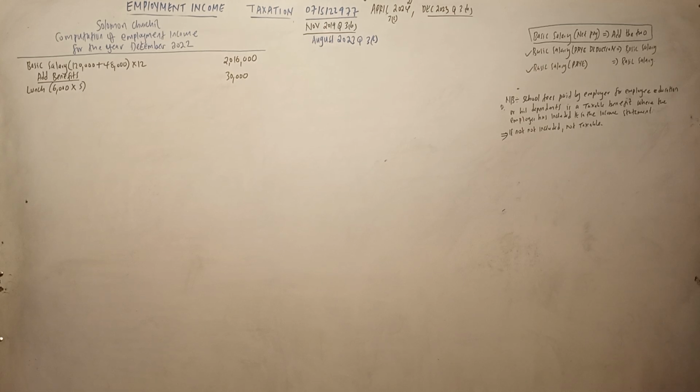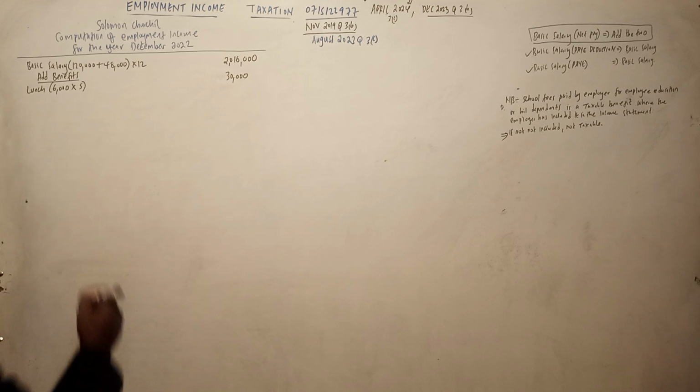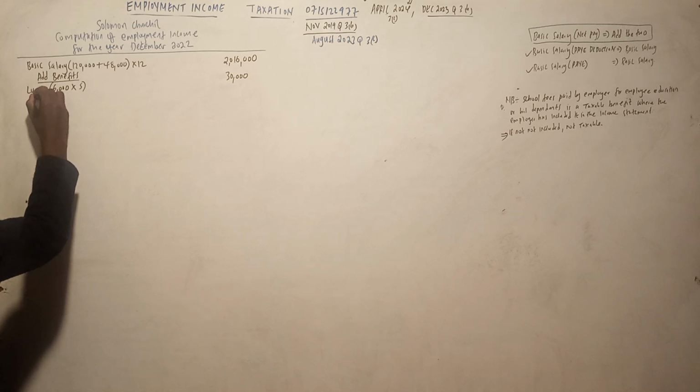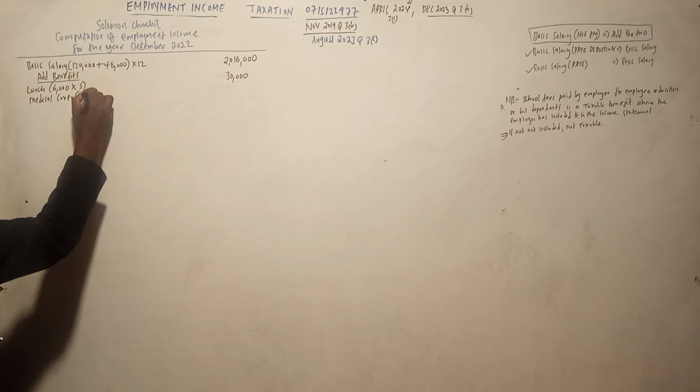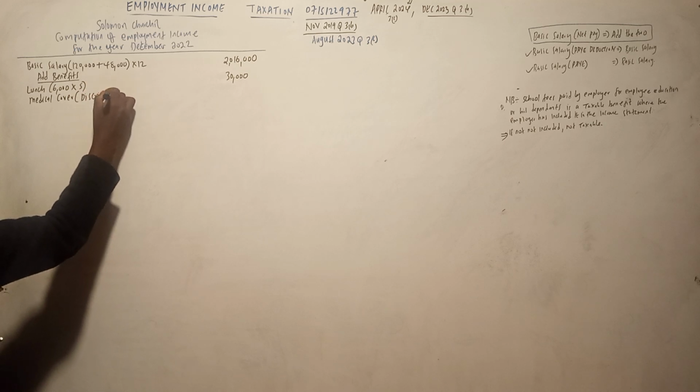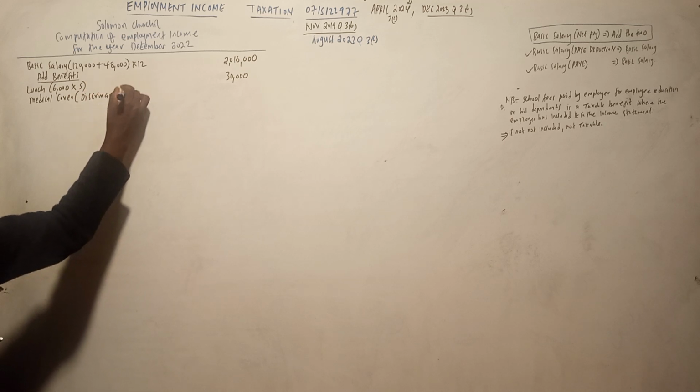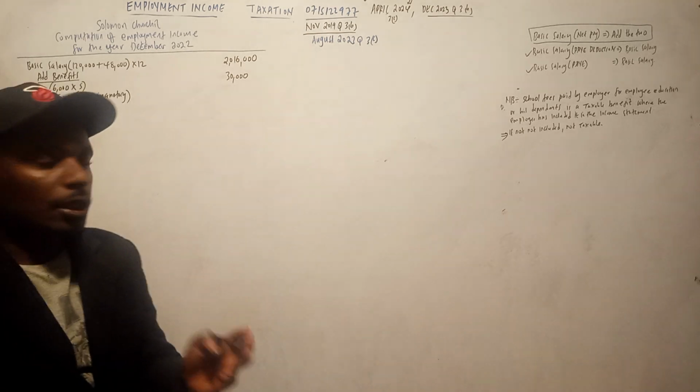Tuendelee. Kutoka kwa lunch, you enjoy a medical allowance from the company which is only available to the senior. That is discriminatory. So medical cover, hiyo inacover only senior employees, so discriminatory, taxable. Kama inacover all the employees, haungeweka hapa, ungeweka dash.